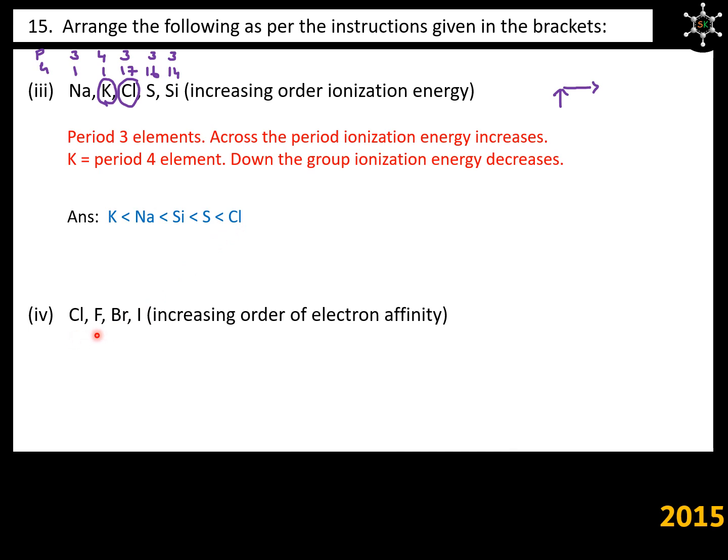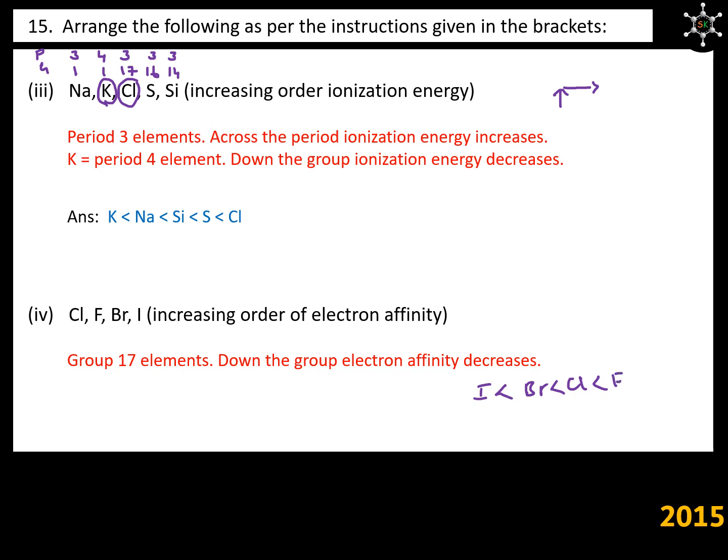Fourth question. We need to arrange these elements in the increasing order of electron affinity. These elements belong to group 17, that is halogens, and we know that down the group electron affinity decreases. Accordingly, we expect fluorine to have highest electron affinity and iodine to have least electron affinity. With this, if we write the order, iodine least, then comes bromine, then comes chlorine, and then fluorine.